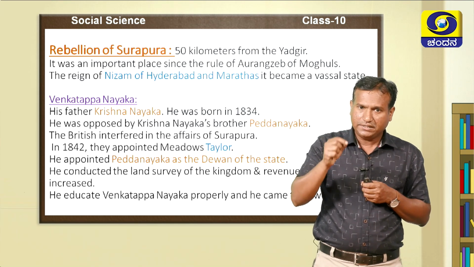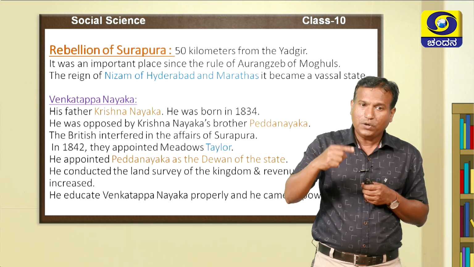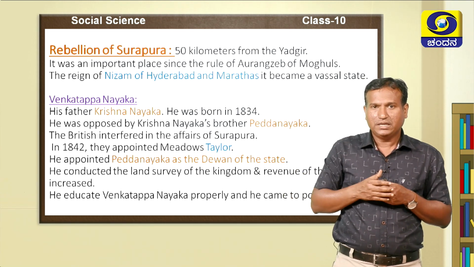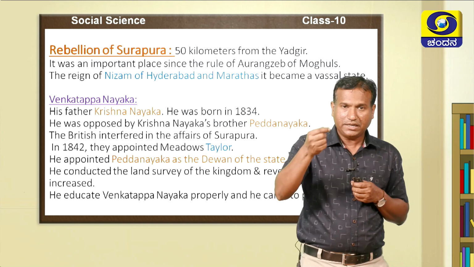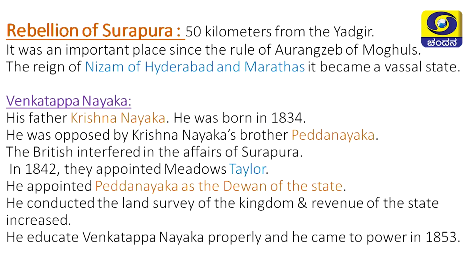After he conducted the land survey in the Surapura kingdom, the land revenue to the treasury also increased. When the land revenue increased, he tried to educate Venkatappa Nayaka. After educating him properly, he appointed Venkatappa Nayaka as the ruler in the year 1853.